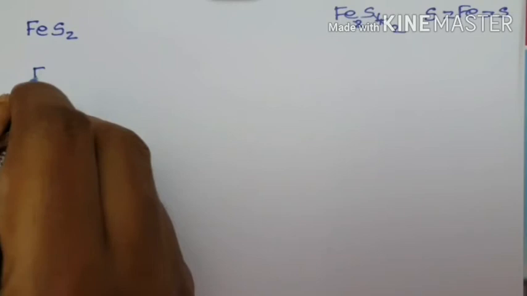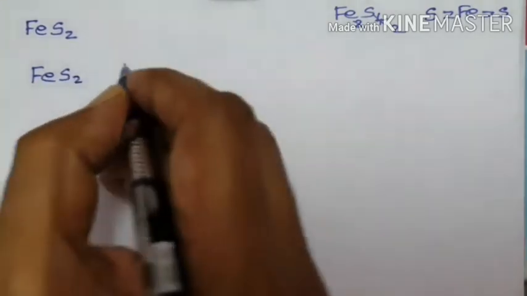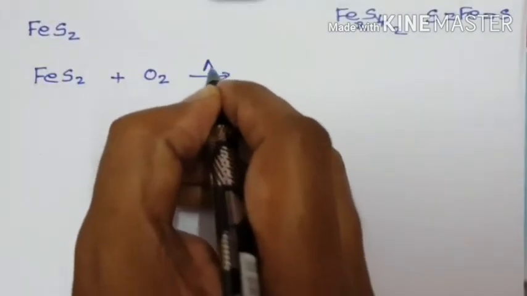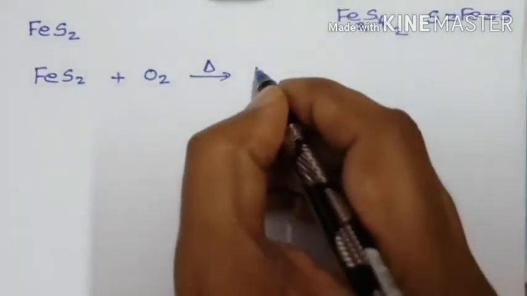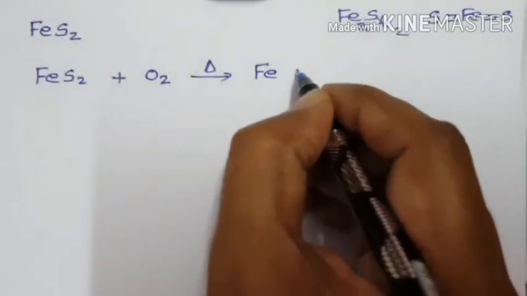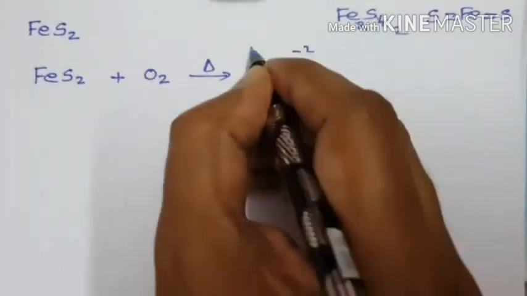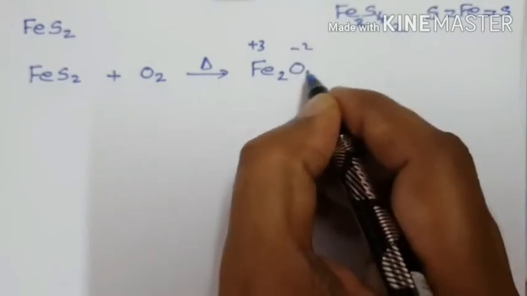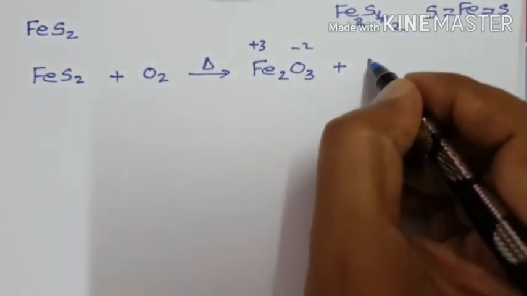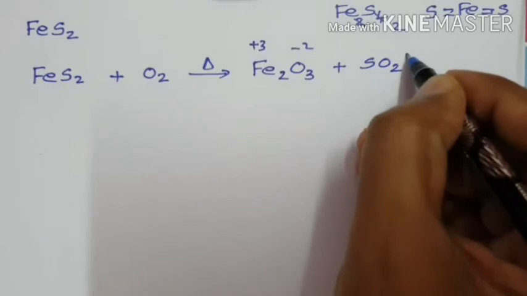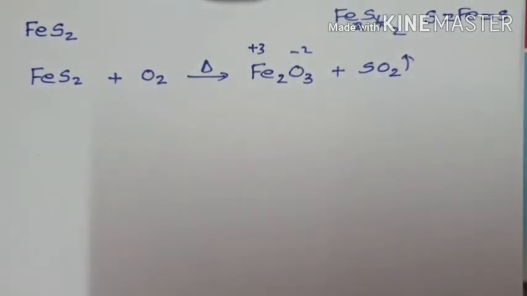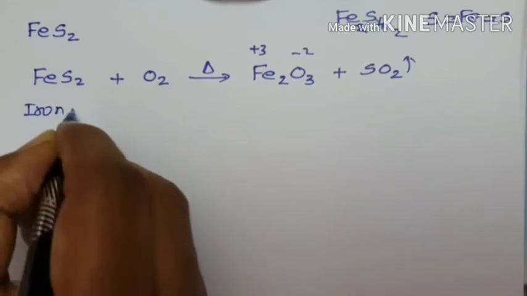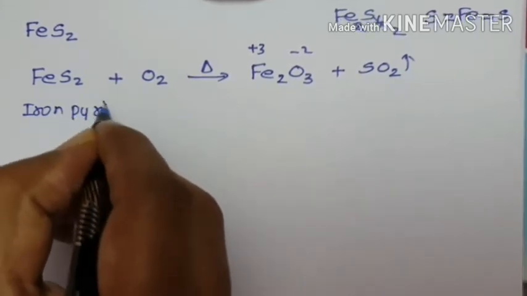Iron pyrite FeS2, when roasted with oxygen, iron 4 plus is converted into 3 plus. Oxygen is always 2 minus, iron is ferric, so that 2 is here, this 3 is there, plus liberation of SO2 in the gaseous state. This is iron pyrite, an ore of iron.